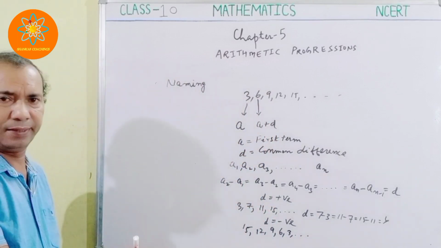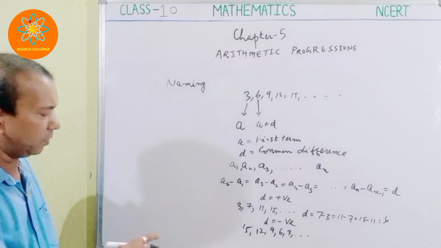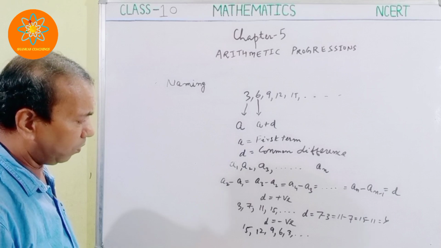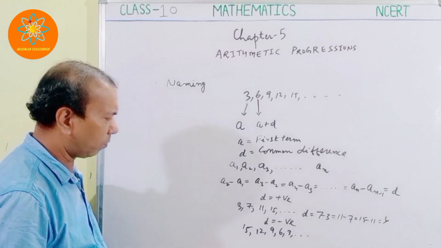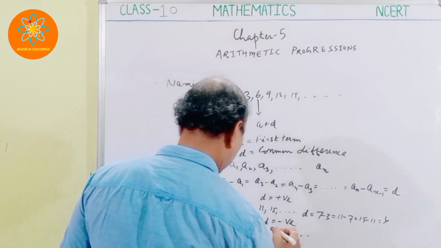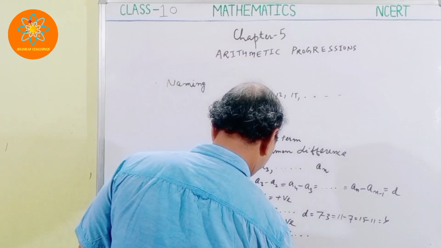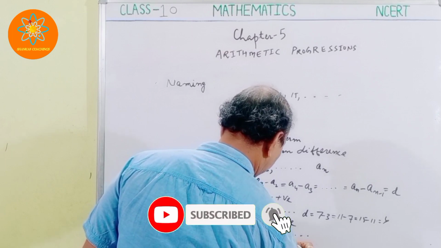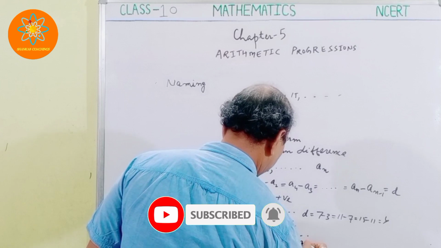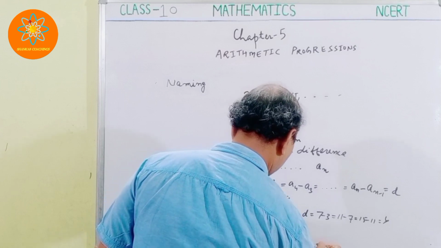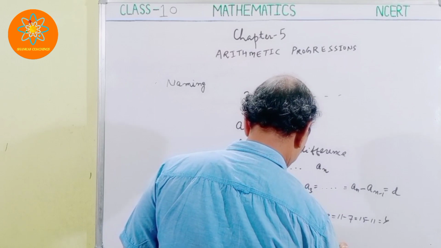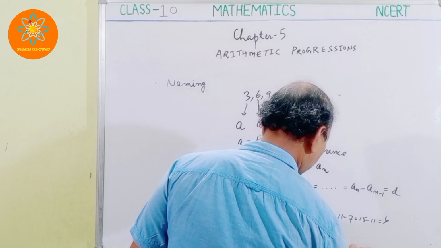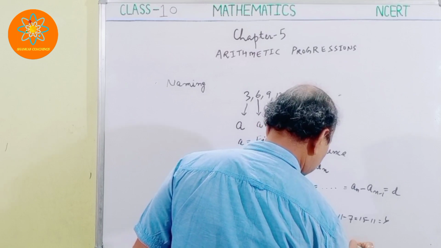If your arithmetic progression is in this form, the common difference is 12 minus 15, equal to 9 minus 12, also equal to 6 minus 9, and you are getting minus 3.